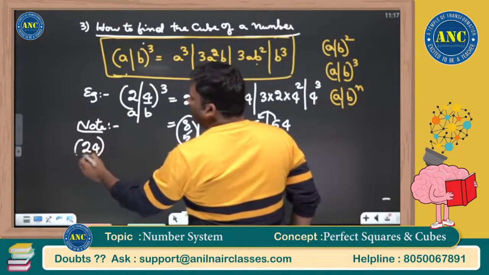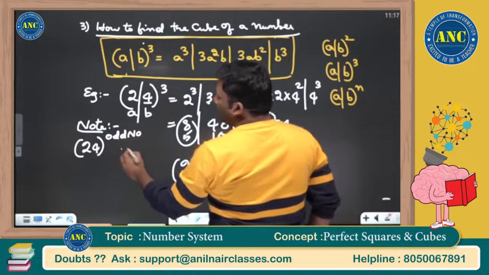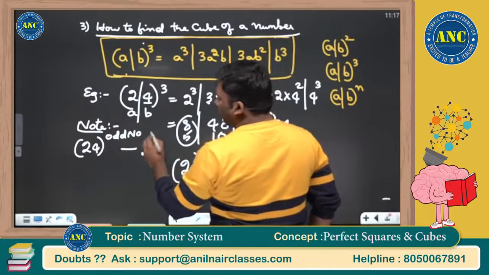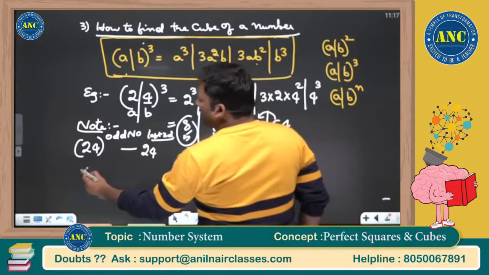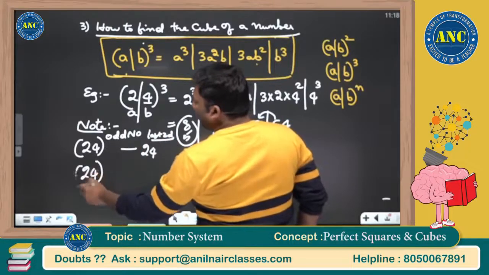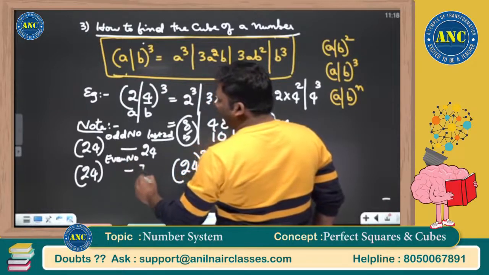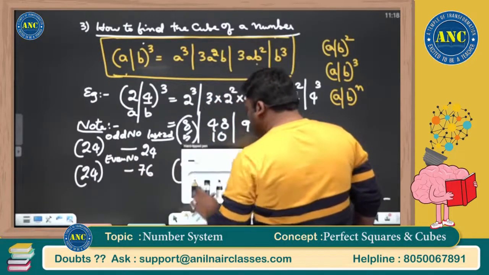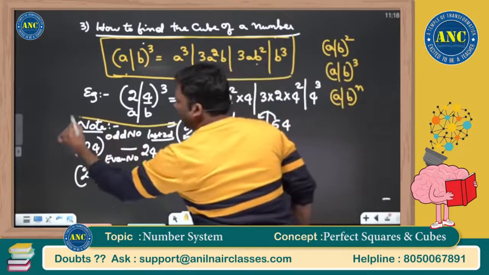24 power odd number: the last two digits are always 24. 24 power even number: the last two digits are 76.